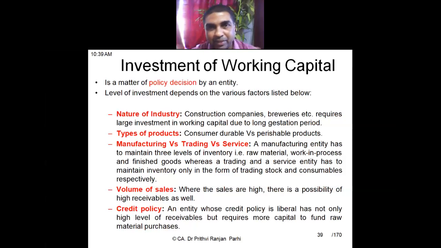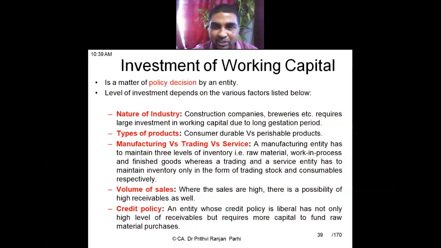Now, investment of working capital is a part of policy decision. It depends on how much you will invest. There are five items on which investment of working capital broadly depends. First of all, nature of the industry. Some industries, like construction companies, need more working capital. Types of the product. If the product is consumer durable, then more working capital is required. But for perishable products, less working capital is required.